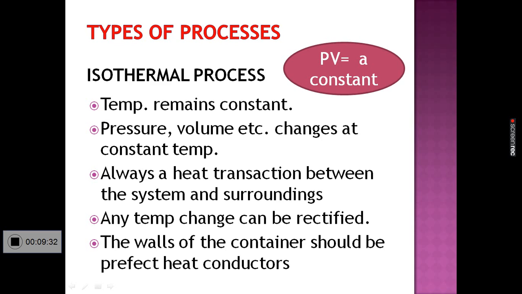Isothermal process is a thermodynamic process in which the temperature of the system remains constant. That is, pressure, volume, entropy, etc. change at constant temperature. So there will always be a heat transaction between the system and the surroundings in order to make up the temperature changes. Any temperature change can be rectified by absorbing or liberating heat energy. Therefore, the walls of the container should be perfect heat conductors.